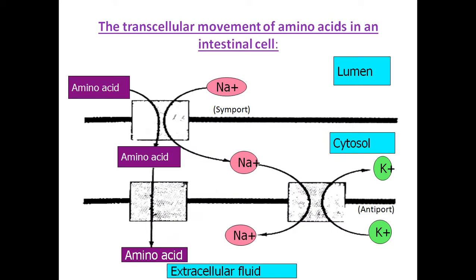Now the same thing is explained in a simple way here. This is a carrier protein present on the outer side of the cell membrane of the mucosal cell. Through this carrier protein, one amino acid enters into the cell, and from the cell, the sodium present inside is transported through another carrier protein from the intestinal mucosal cell into the blood circulation or portal vein.